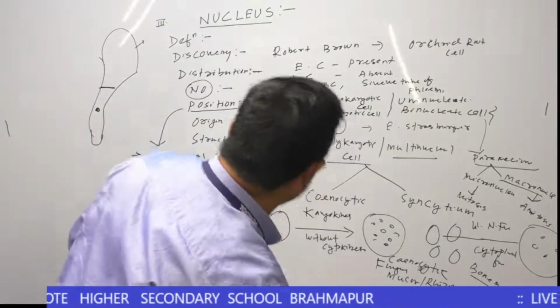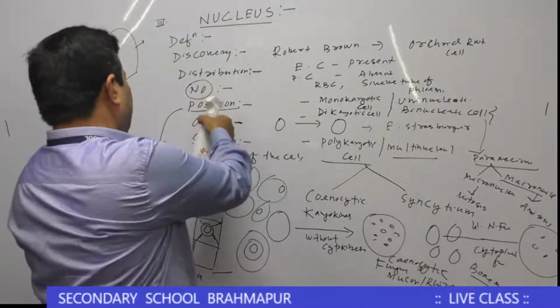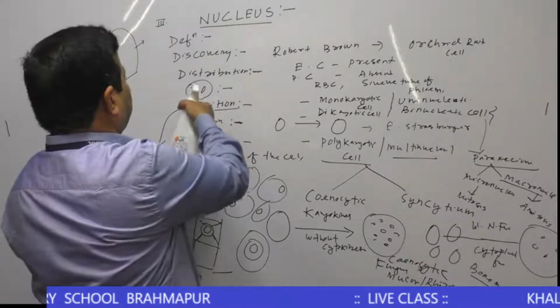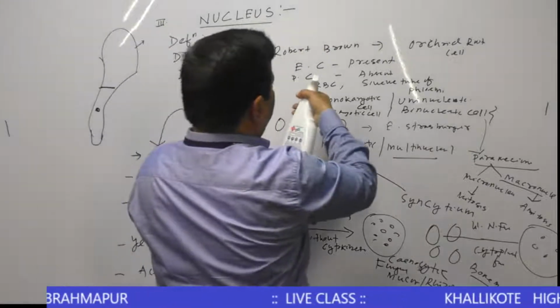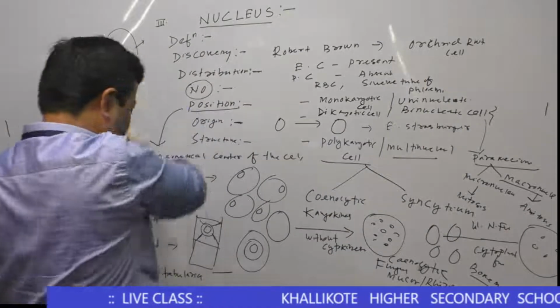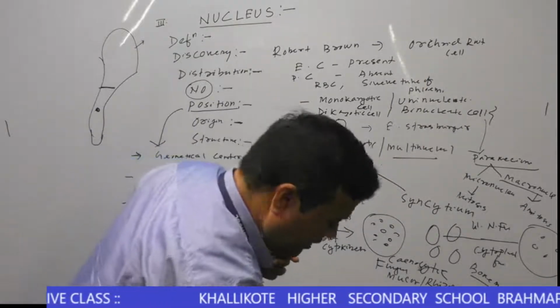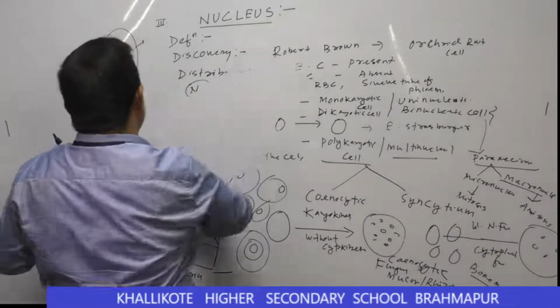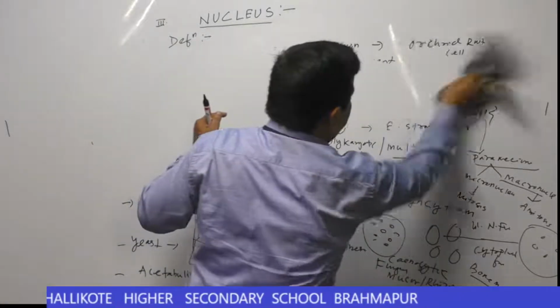Then we come to the structure of the nucleus.